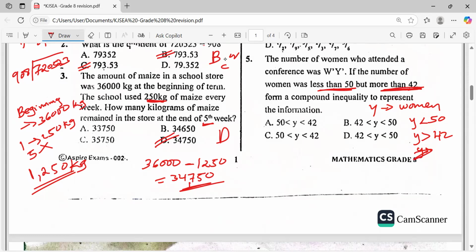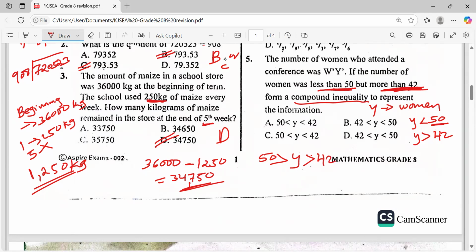Now let's make y be at the middle, so that we are going to have a compound inequality. A compound inequality is one that presents these two. So we have y at the middle, and this y must be less than 50, and this y again must be more than 42.